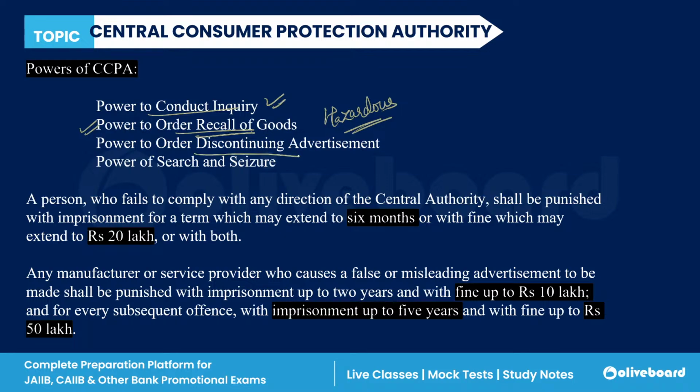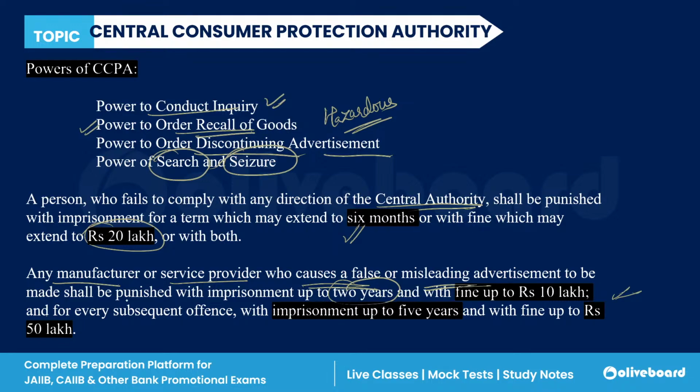They have the power to discontinue the advertisement. Also, they have the power to search and seize, right? Now, any person who fails to comply with the directions of this central authority can be punished with jail of up to 6 months or a fine of up to rupees 20 lakh, or both. Now, if we talk about any manufacturer or service provider who causes a false or misleading advertisement, they can be punished with imprisonment of up to 2 years and a fine of up to 10 lakh.